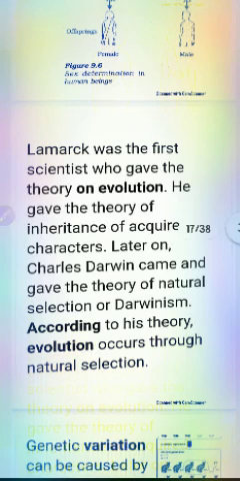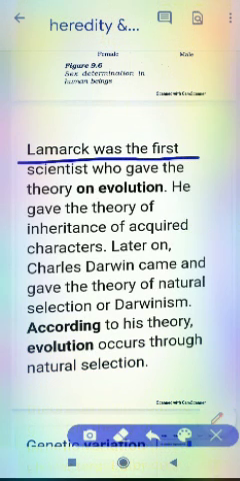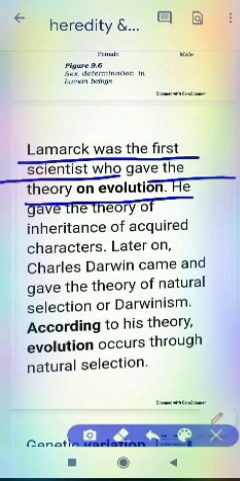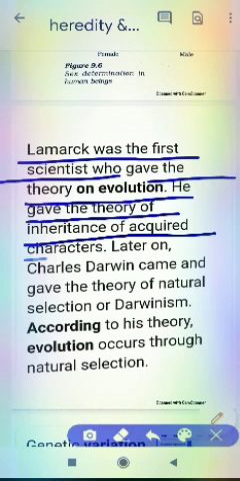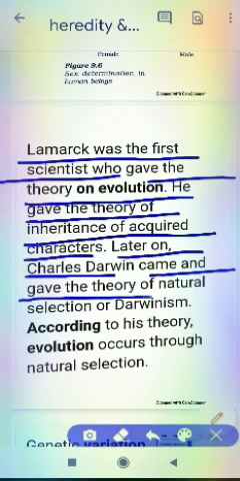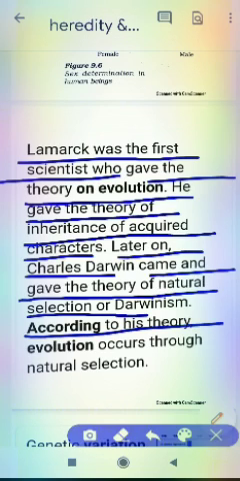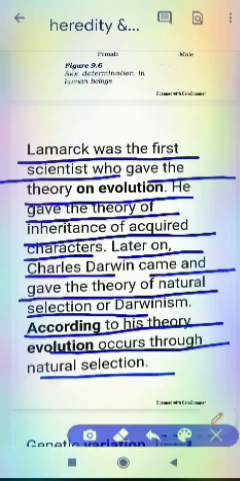So the next is Lamarck was the first scientist. About Lamarck, Lamarck was the first scientist who gave the theory of evolution. He gave the theory of inheritance of acquired characters. Later on, Charles Darwin came and gave the theory of natural selection, or Darwinism. According to his theory, evolution occurs through natural selection.